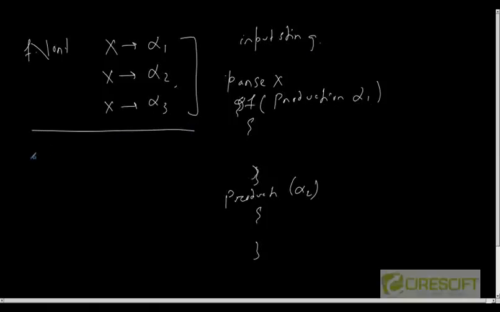So the first function is called nullable. Okay, so let me define it formally.